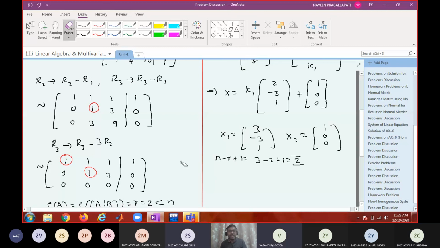Yes, sir. Okay. Therefore, what is your conclusion now? The number of linearly independent solutions for a non-homogeneous system is n minus r plus 1. Okay, write this as a note. Is that okay? Add this to your note.